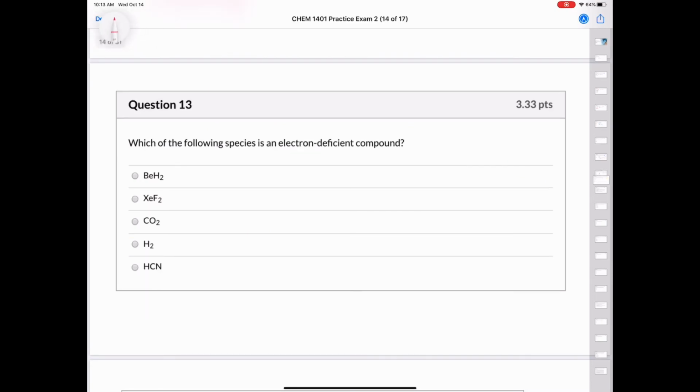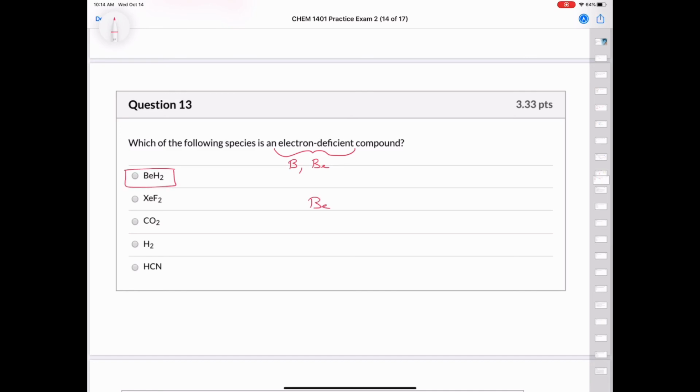The next question, which of the following species is an electron deficient compound? We learned 2 exceptions where we have electron deficient atoms, and those are boron and beryllium. Aluminum could also be in there as well, but you see that the only one of these that contains either of those atoms is beryllium hydride.